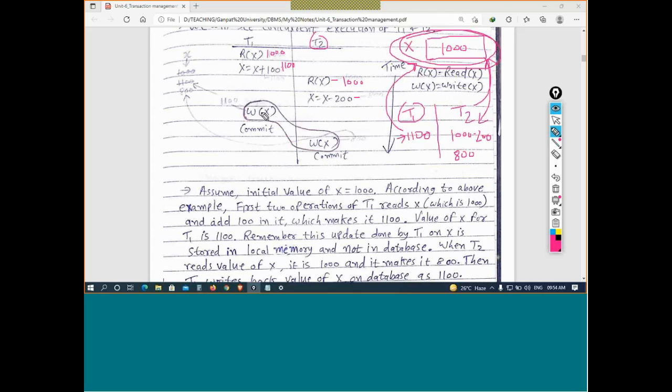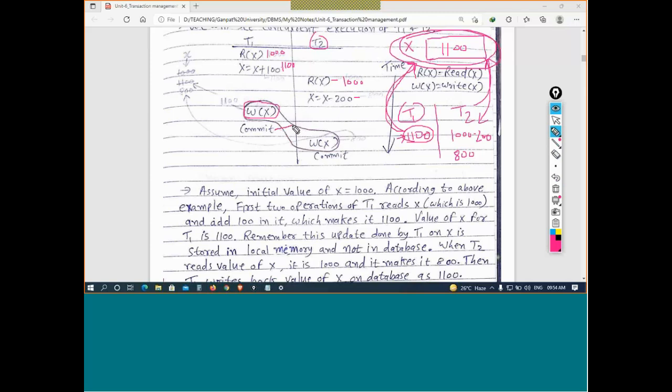Now this will perform the write operation. What is the value of X in T1? It knows that the transaction T1 has made it 1100. It took the value 1000 from here, and it added 100. Now it is going to update it here. So here it will have the value, let's say, 1100. Now this commits.